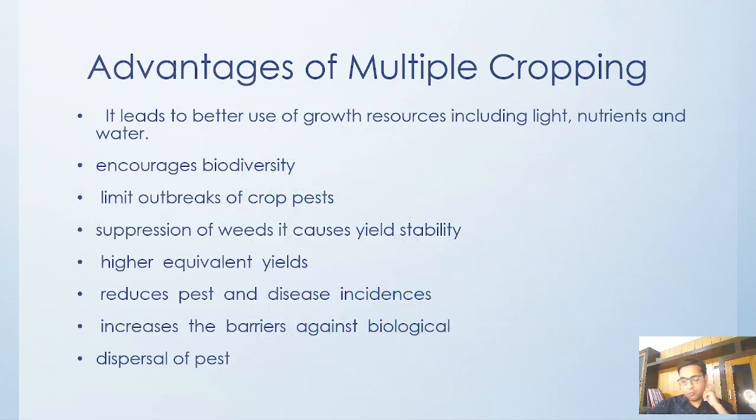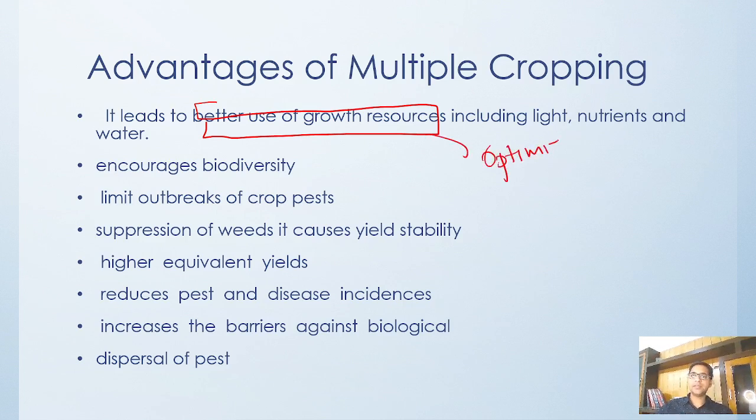Okay, so now what is the advantage of this multi-cropping? We have already discussed many times, so again we will be continuing with that. Obviously it leads to better usage of the resources, better use of land, better use of nutrition and water. That is the main aim of multiple cropping. Obviously it provides us with optimization of resource usage.